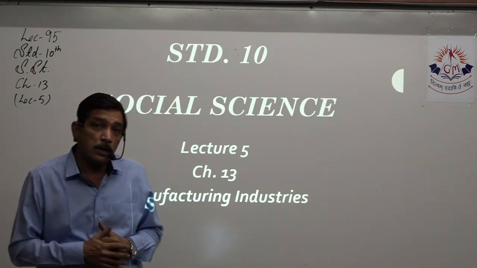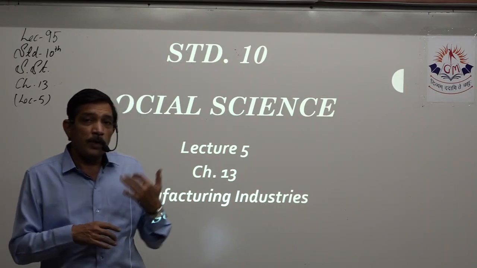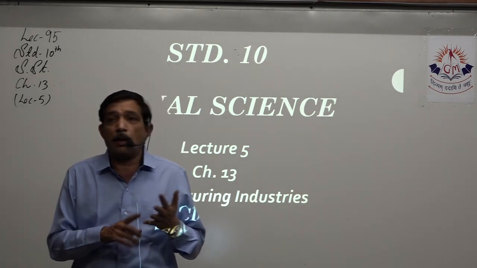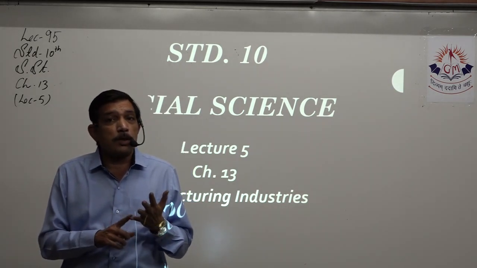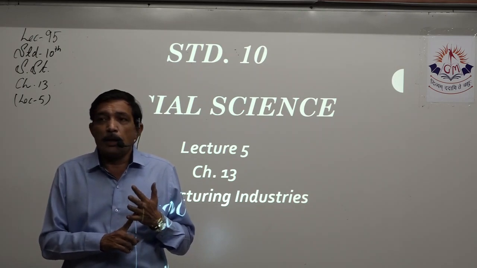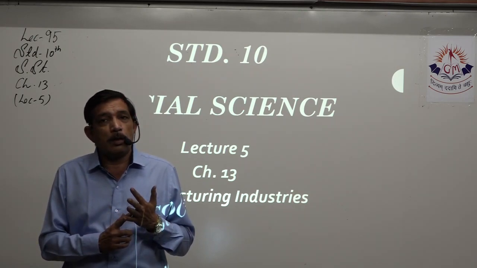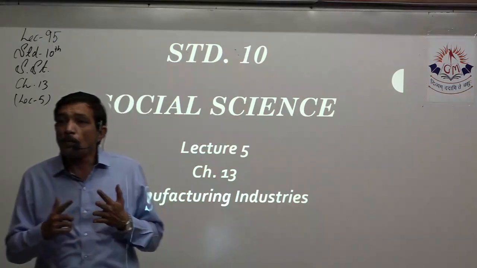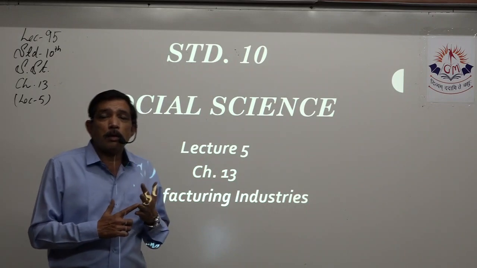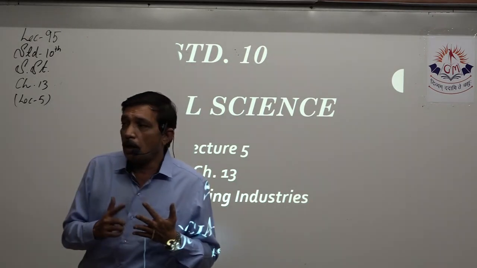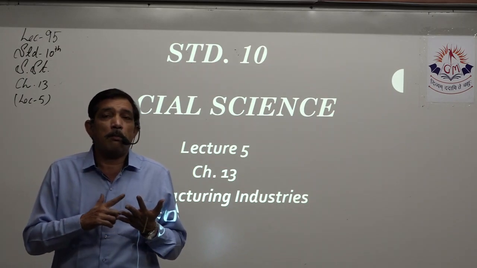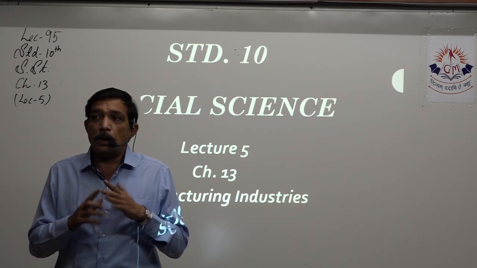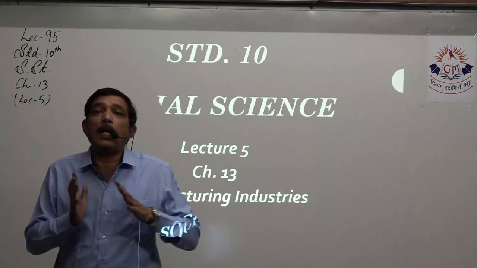For example, in chapter 10, we learned about the crops, agricultural crops, right? In which we learned wheat, as far as grains are concerned, wheat, rice, that is paddy. Then fiber, we have cotton, we have jute. Then pulses, and the beverages crops, oilseed crops. So they are grown over a large area.